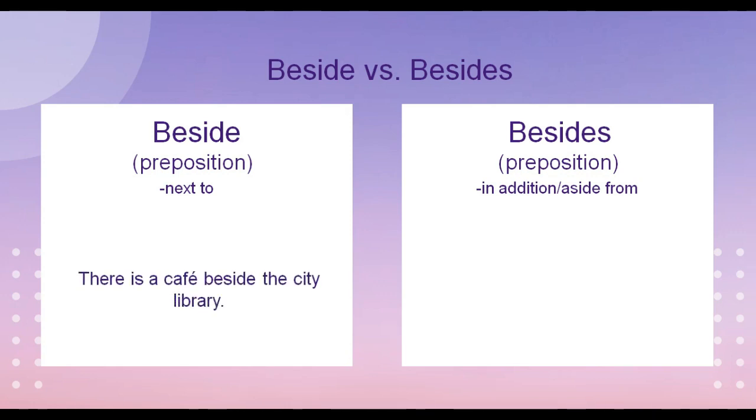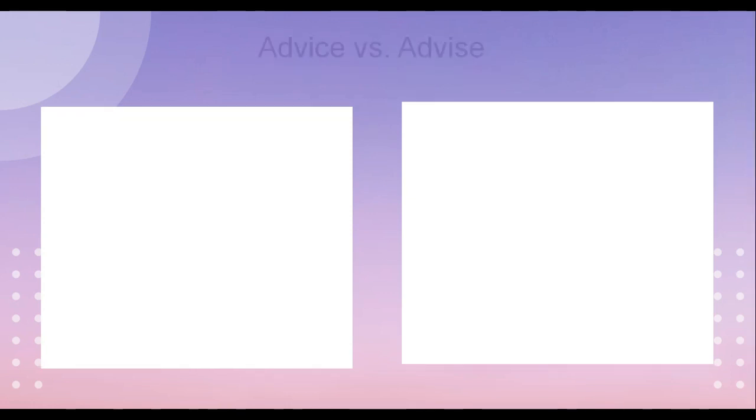There is a cafe beside the city library. Or you can say there is a cafe next to the city library. Now let's have an example for besides. I like listening to pop music besides classical. Or you can say, I like listening to pop music aside from classical. Now let's move on to the next one.